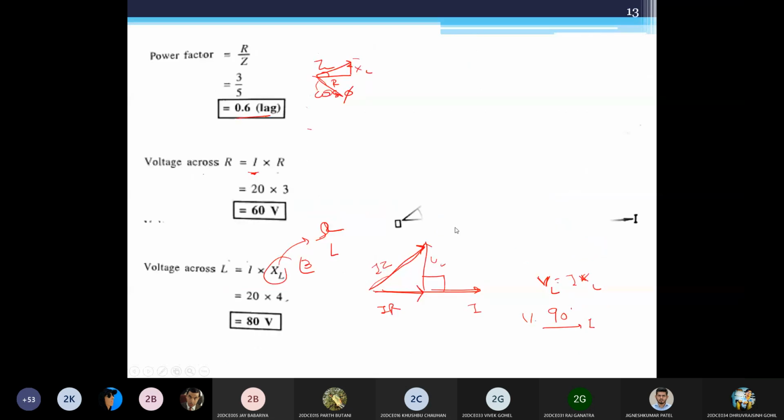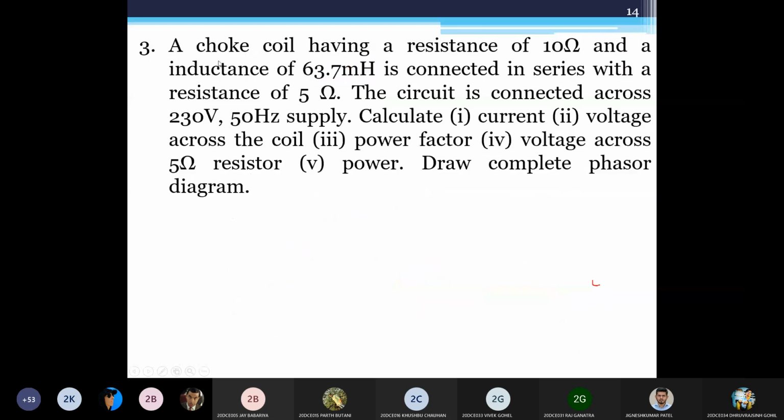Okay, so this was example 2, and there is one more example. A choke coil having a resistance of 10 ohm and inductance. Now see, inductance is given. It is 63.7 millihenry and resistance is given. So from this you have to find out your XL, reactance. Is connected in series with a resistance of 5 ohm. So there are two resistors, 10 ohm of the resistor of your choke coil, along with one more resistor connected with this, 5 ohm.